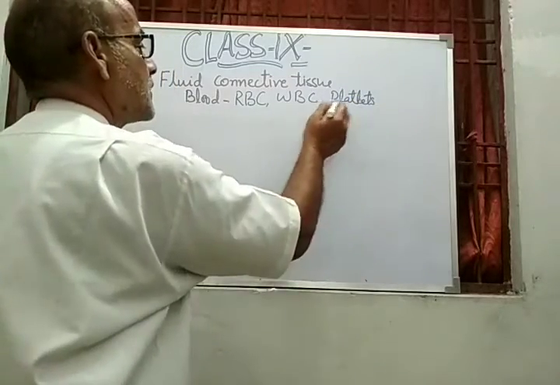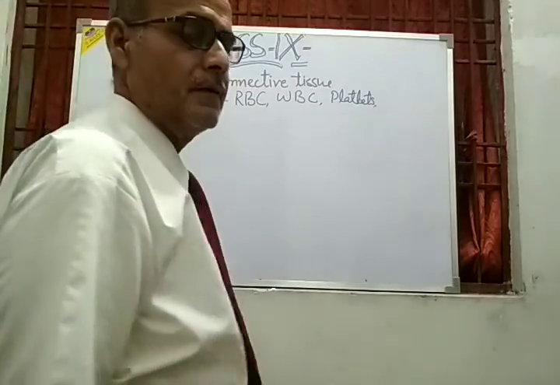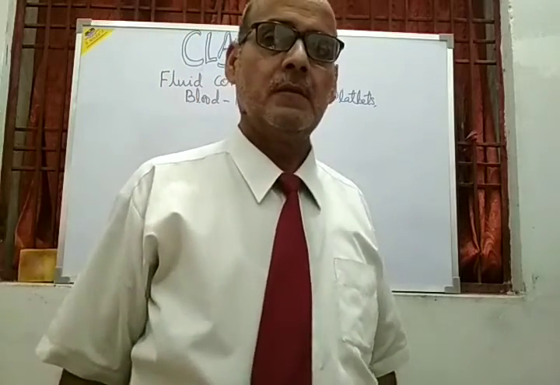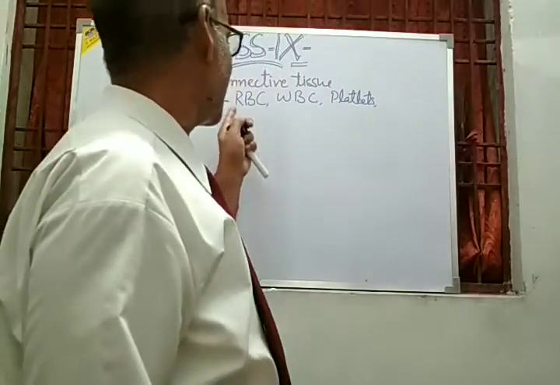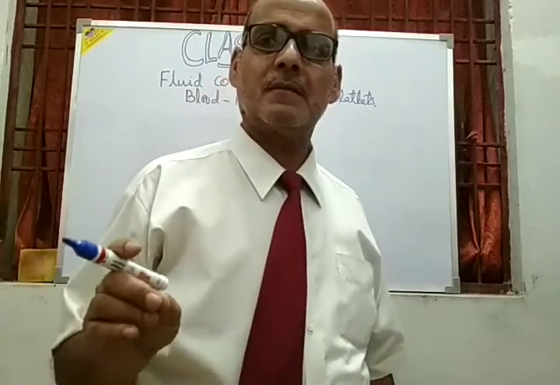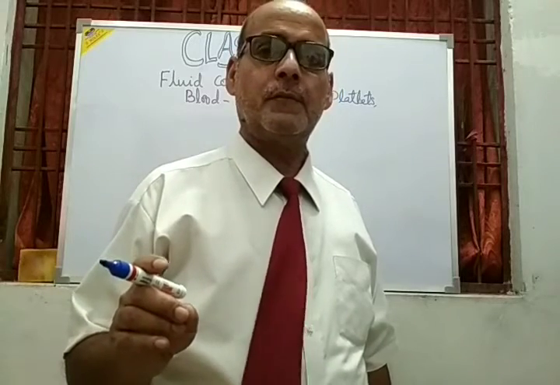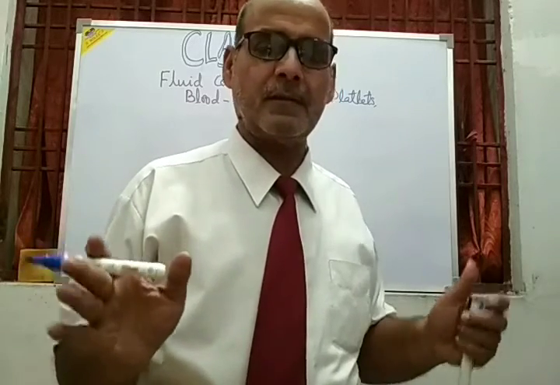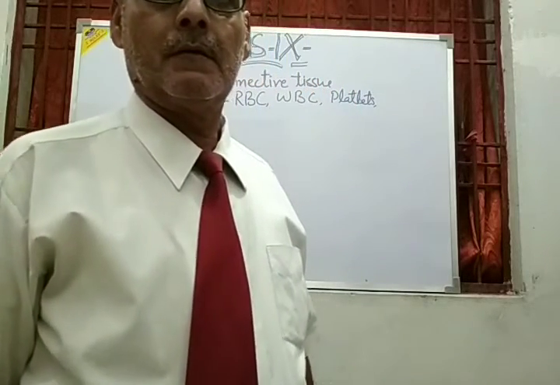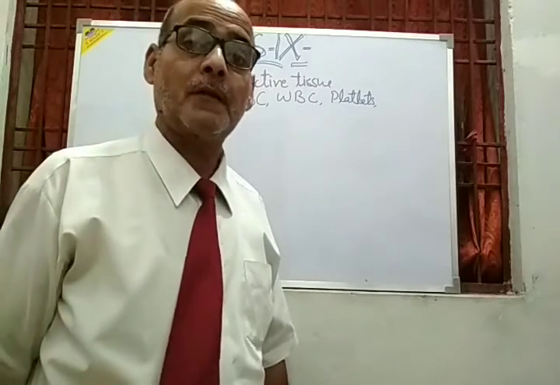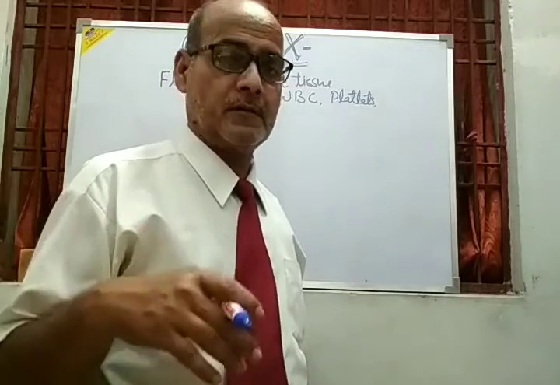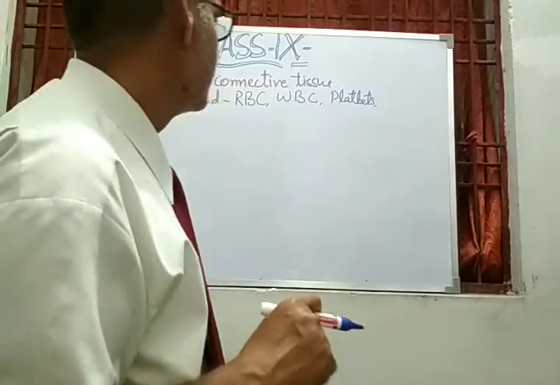So these three types of cells are present in the blood, apart from the water and other organic and inorganic substances. The plasma makes up around 55% of the blood, and the remaining material, around 45%, is present in the blood.